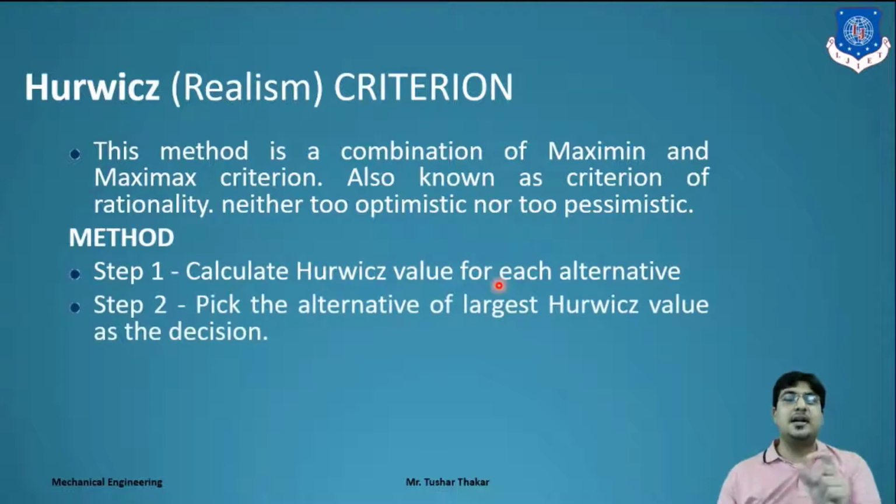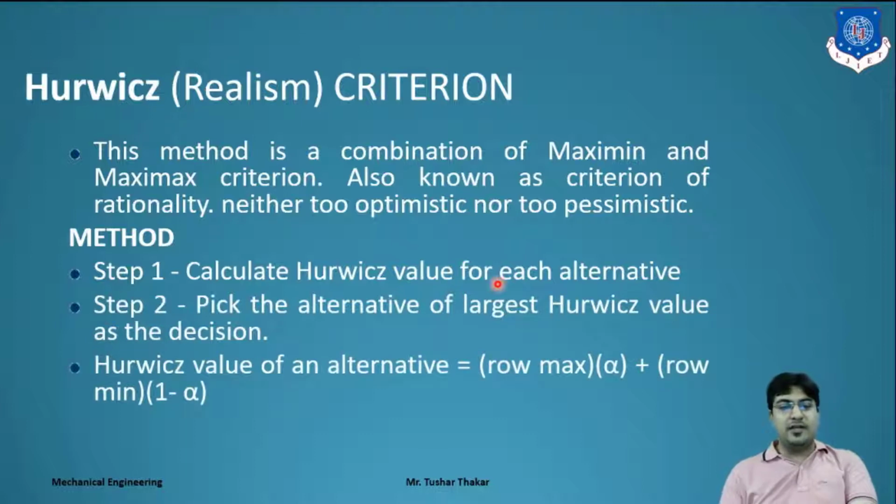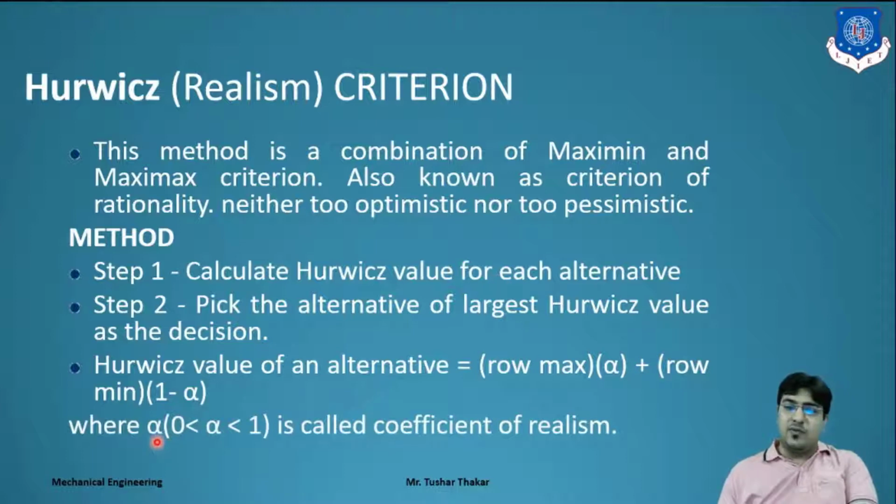Second step, pick the alternative with the largest Hurwicz value as the decision. Third, how do we find the Hurwicz value? Here is the equation: Hurwicz value of the alternative is equal to rho max into alpha plus rho min into (1 minus alpha). Alpha is the Hurwicz coefficient.